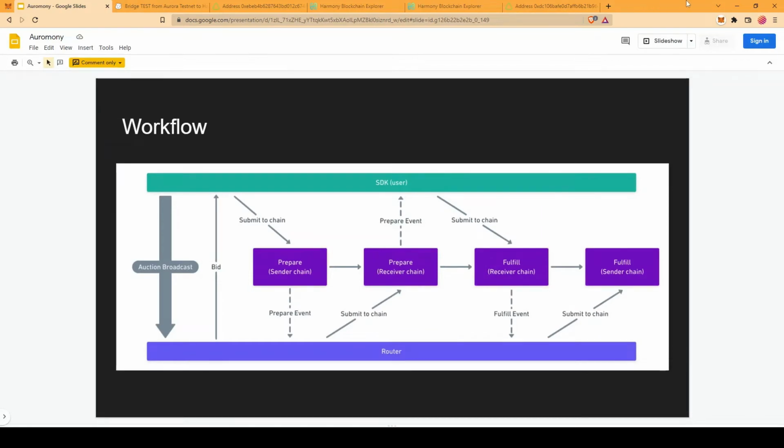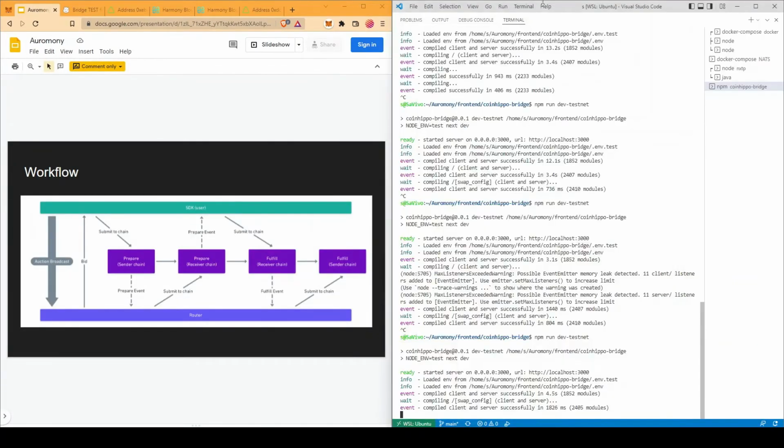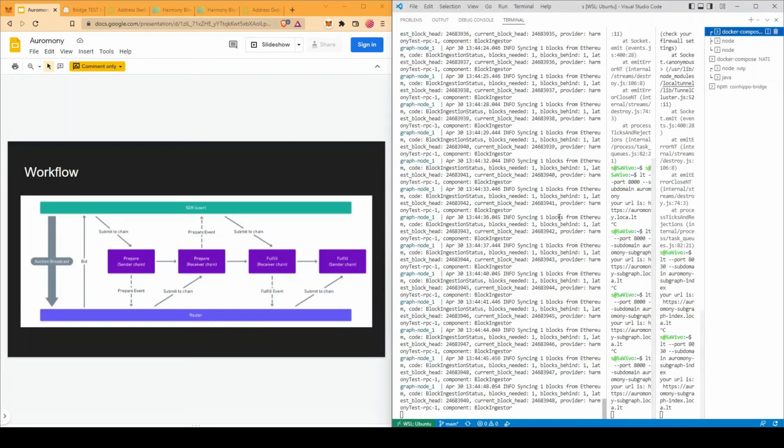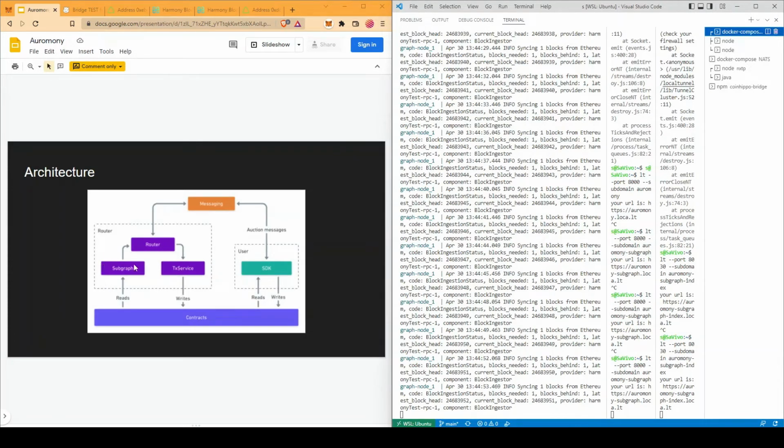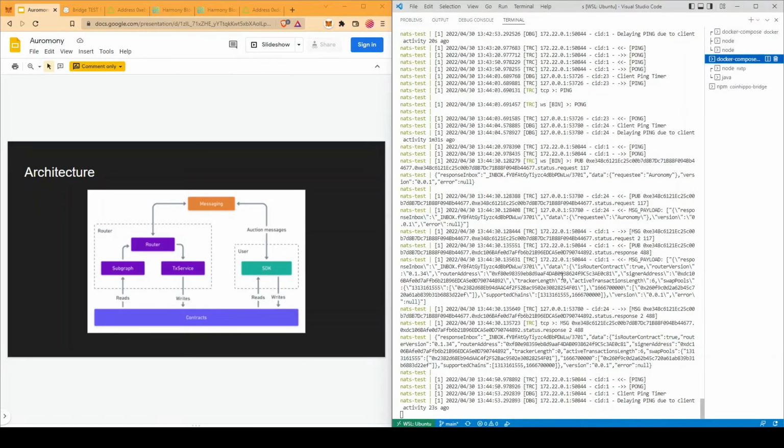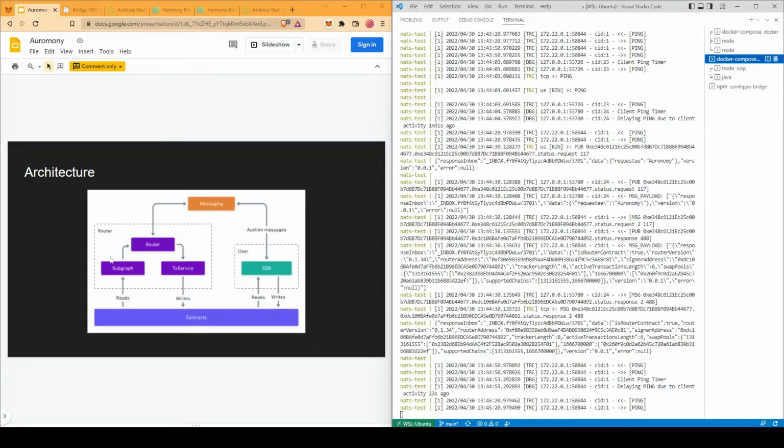After going through the theory, let's look at what I have hosting right now. So this running instance is the subgraph service. The subgraph service would be the backend service that the router would use to observe the contract changes or liquidity addition or transactions, etc. And this is the messaging service. It's actually a NATS server that enables communication between the router and user on the front end and in the back end.